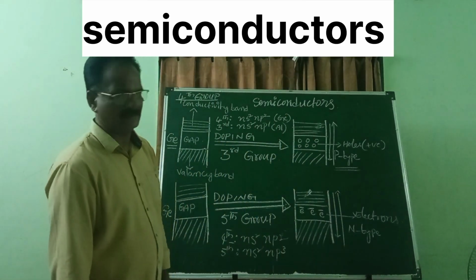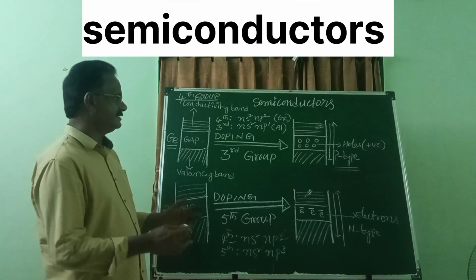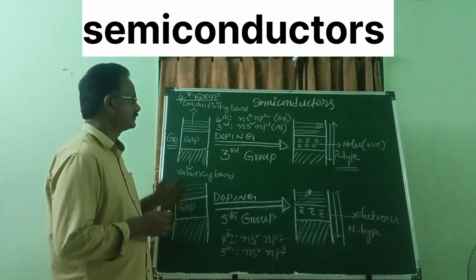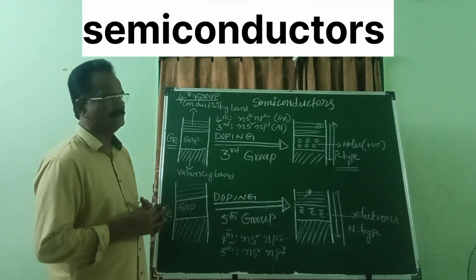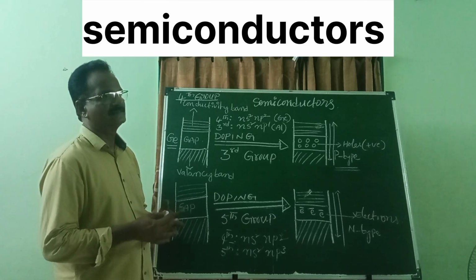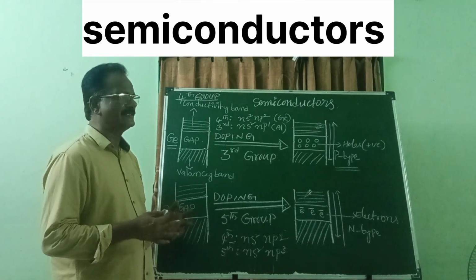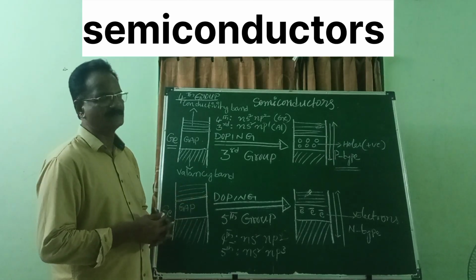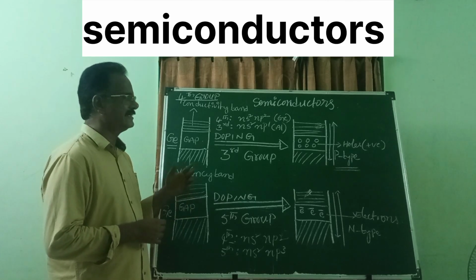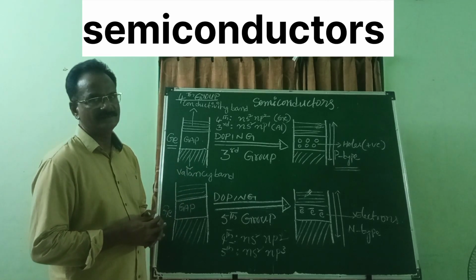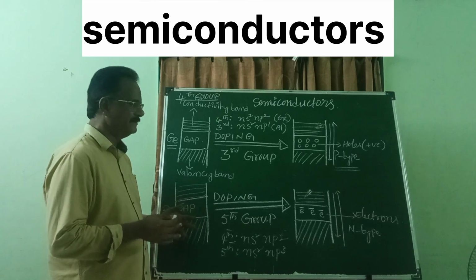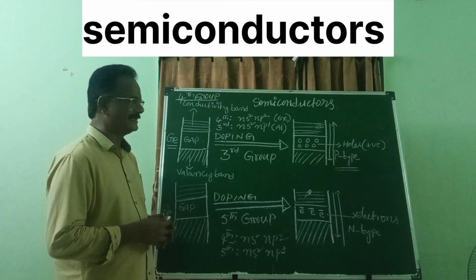N-type semiconductor. So what is a semiconductor? If the energy gap between the conductivity band and the valency band can be overcome by means of doping, that is said to be a semiconductor. How many semiconductors are there? P-type and n-type. How will a p-type semiconductor be obtained? If doping takes place with a third group element. How will an n-type semiconductor be obtained? If doping takes place with a fifth group element. Is it clear? Thank you.